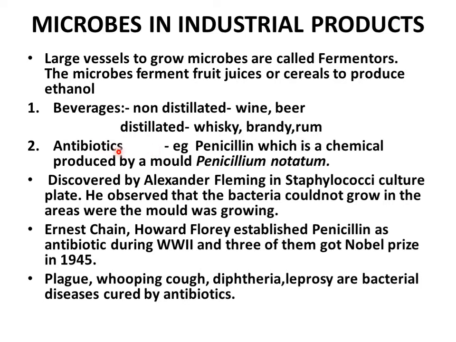Antibiotics. Antibiotics are chemicals that are produced by microbes such as members of kingdom fungi. They are harmful for bacteria, so they kill the bacteria. One such antibiotic is penicillin. Penicillin is a chemical produced by a mold, Penicillium notatum. It was discovered by Alexander Fleming in a staphylococci culture plate. He observed that the bacteria staphylococci could not grow in the areas where this mold Penicillium was growing.